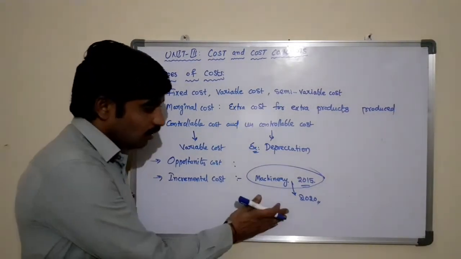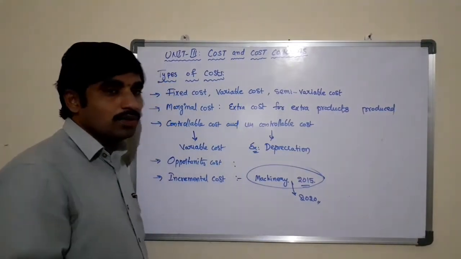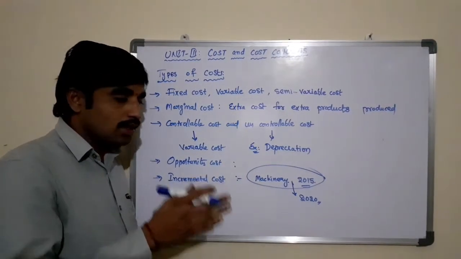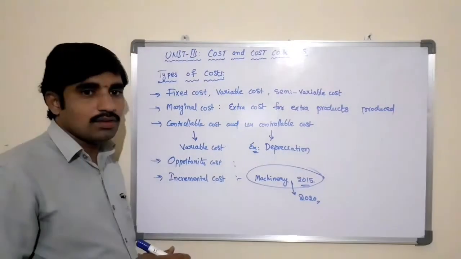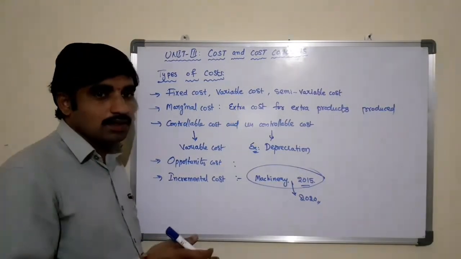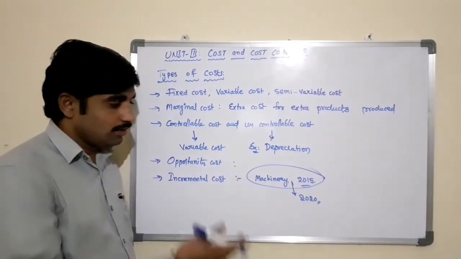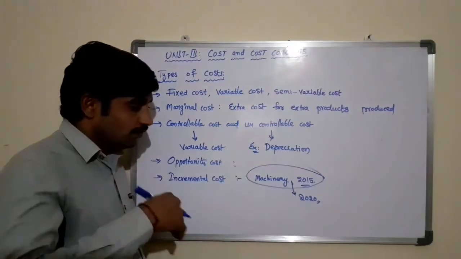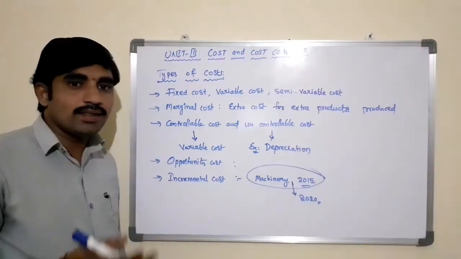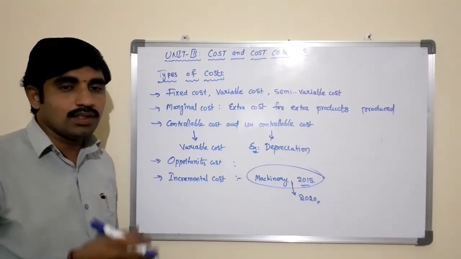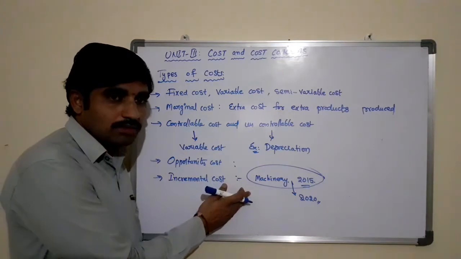So now this machinery is not in a position to produce the same quality and quantity of products in the present market. For that we require to add some equipment to the existing machinery.